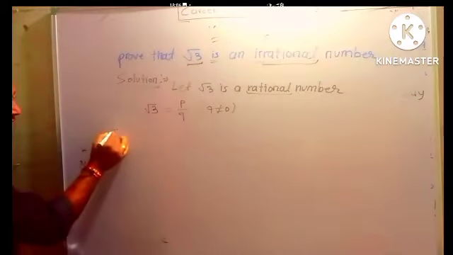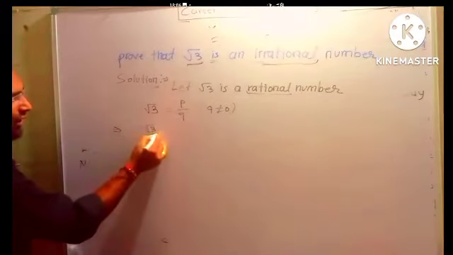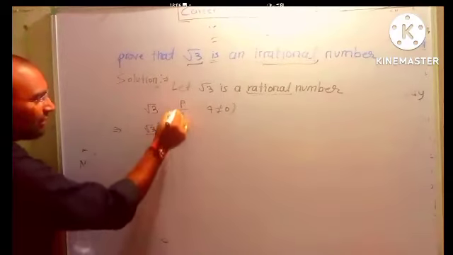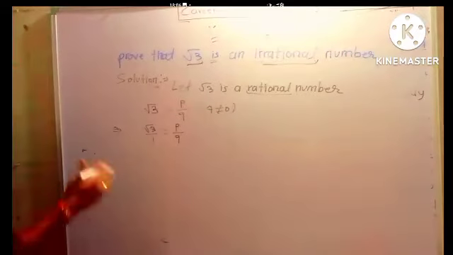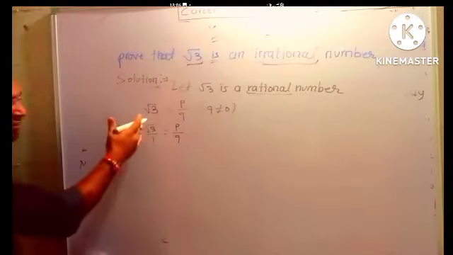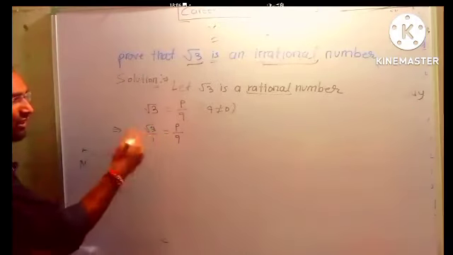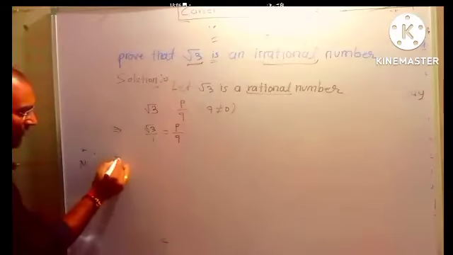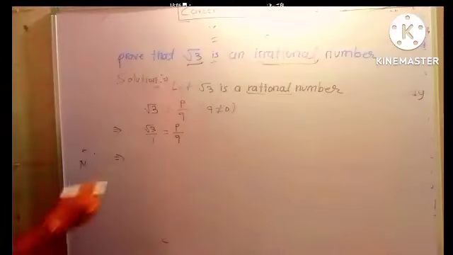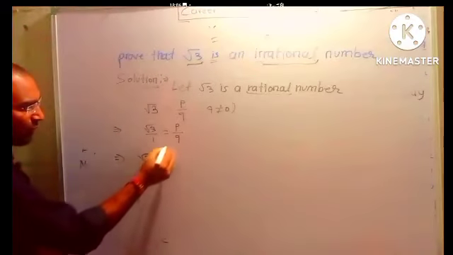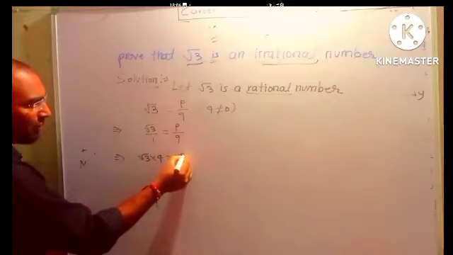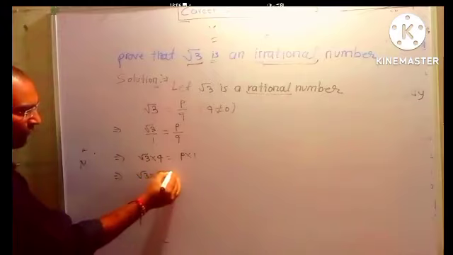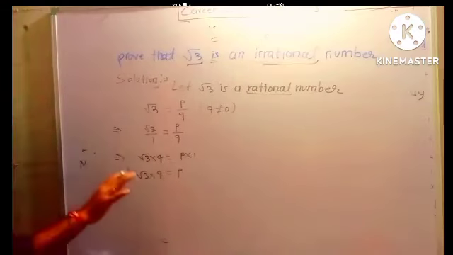Now we will just use the class 3rd, class 4th method. Root 3 divided by 1. The denominator is nothing, so we can suppose 1. Then here P divided by Q. Is this step clear? Okay. Whenever between the fractions there is an equal sign, we have to do cross multiplication. So root 3 into Q is equal to P into 1, which is P. This much is also clear.